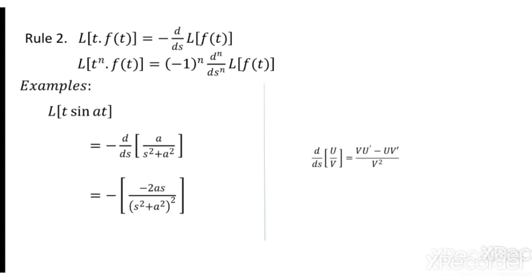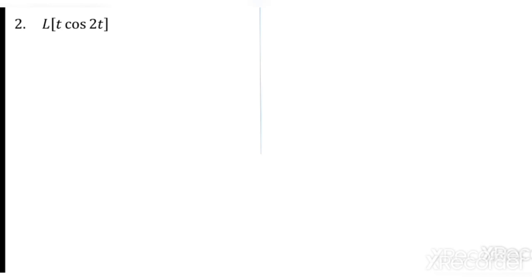So I can get that result: denominator square, s square plus a square the whole square, s square plus a square into derivative of numerator, which is a constant, that gives 0, minus a into derivative of denominator 2s, so minus 2s into a. Outside I have minus, so take inside, this gives 2as by s square plus a square the whole square. So let us take one more problem, t cos 2t.